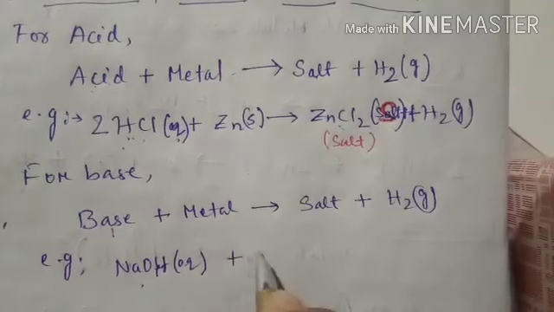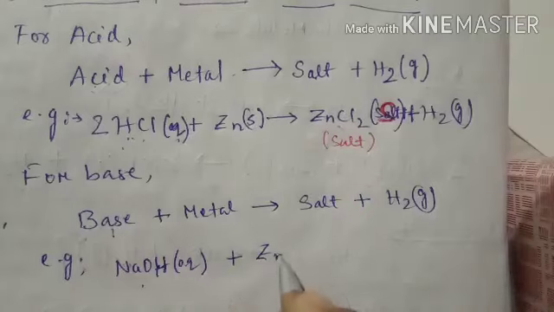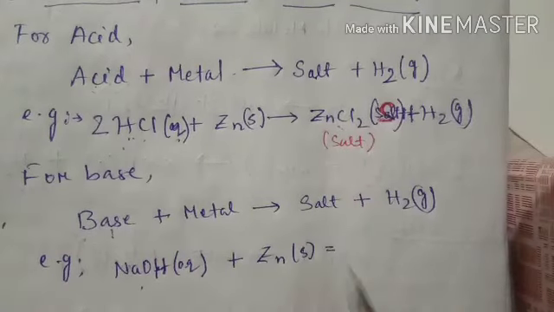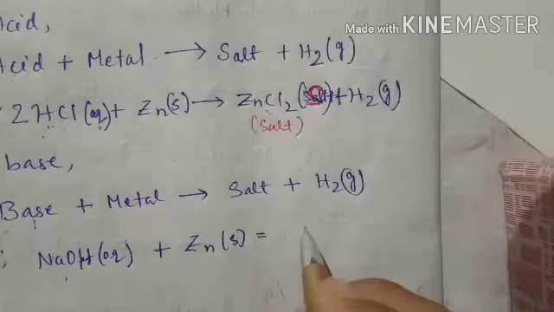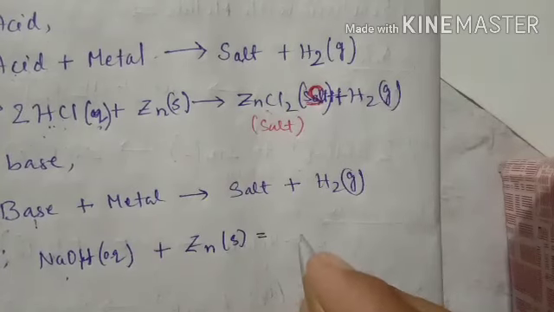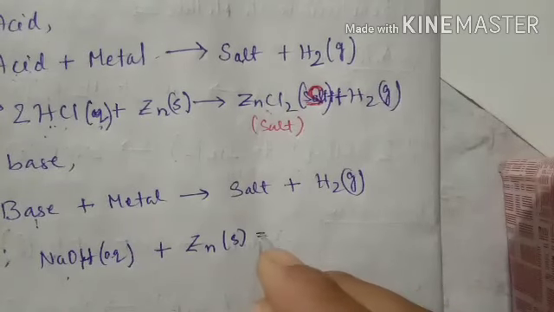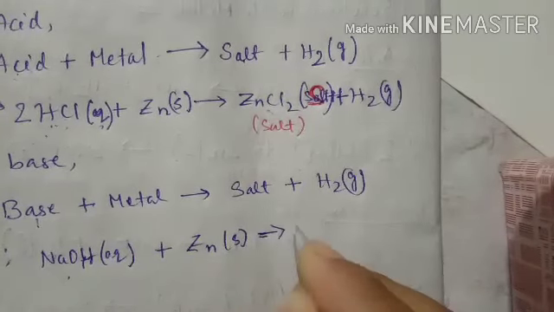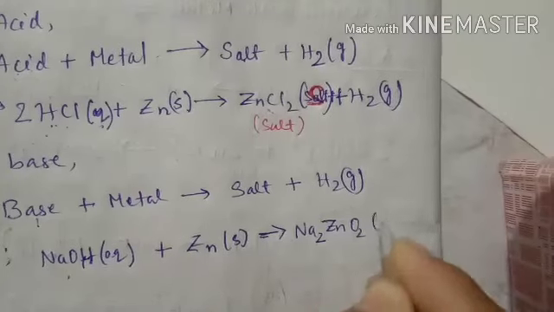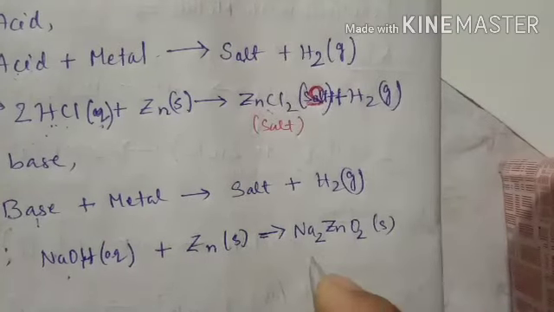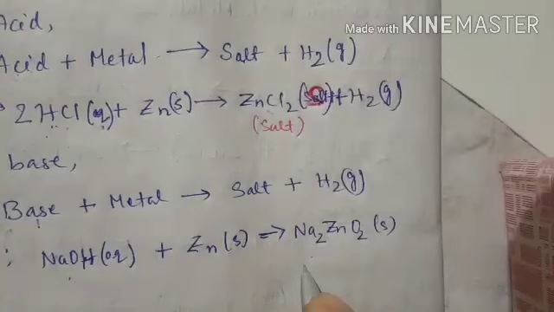Next, the same metal, zinc, is solid. The salt formed is a compound, Na2ZnO2. This salt's name is sodium zincate.